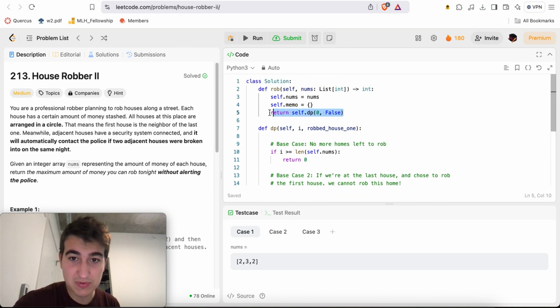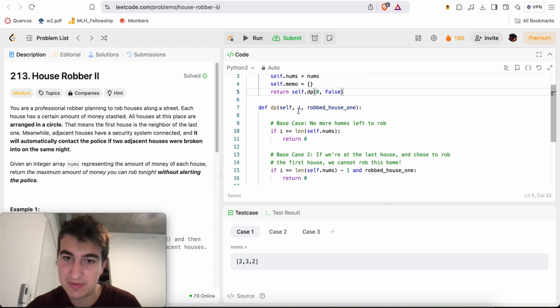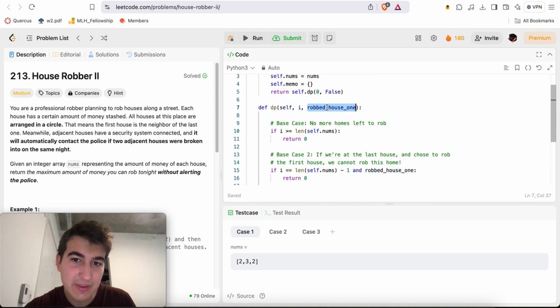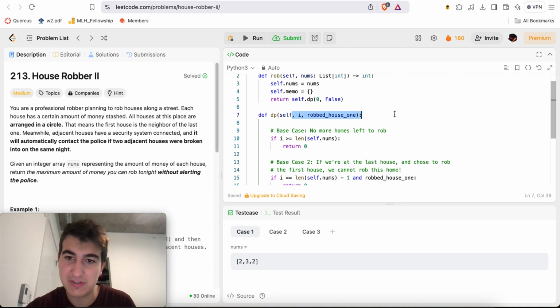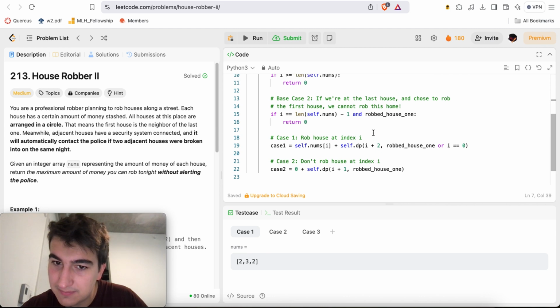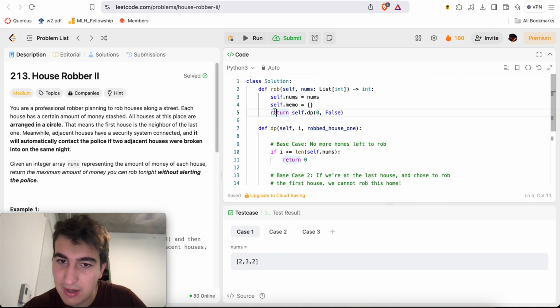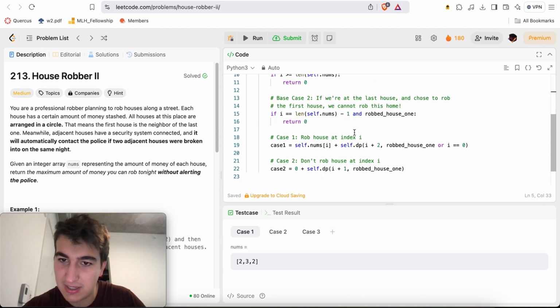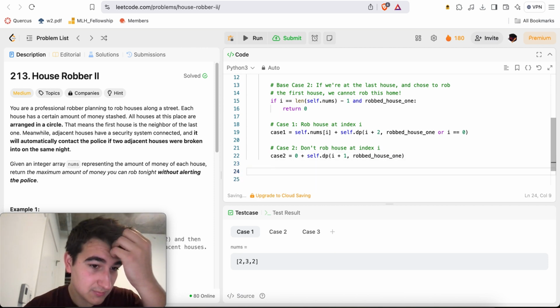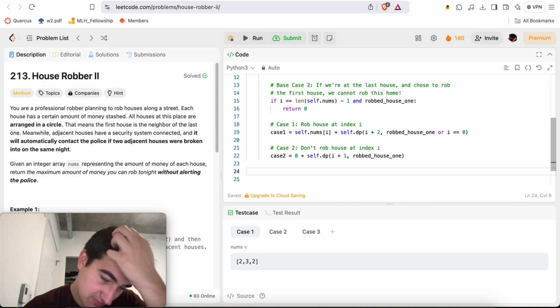And by the way, in terms of the size of the subproblems, I guess this is like 2D DP, but really this is a Boolean, right? So there's at most two things that it can be. So in terms of the number of subproblems, it'll be n times 2, which is 2n, right? If anything, we can probably write the logic in here to essentially make it 1D DP, which I think we will do. Actually, that doesn't really help. But yeah.